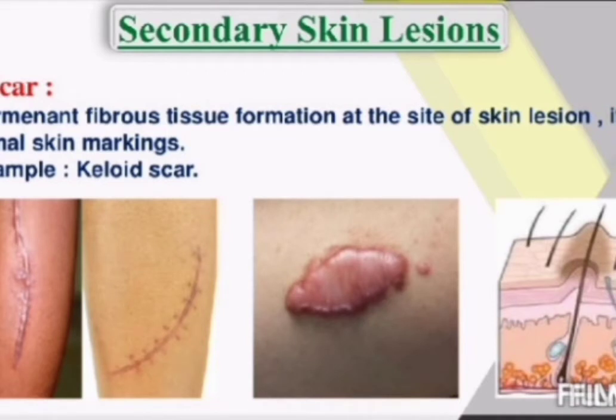Okay, and this scar will not have the normal structure of skin. And why is it so? Because it is a connective tissue. It's a connective tissue formation, fibrous tissue formation. So that is the best example.